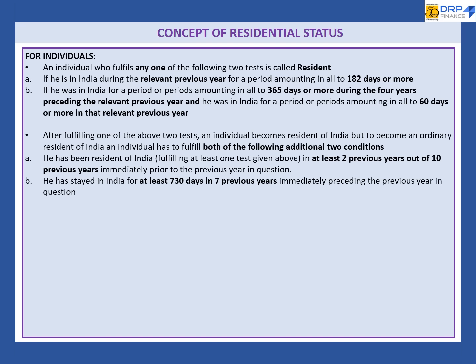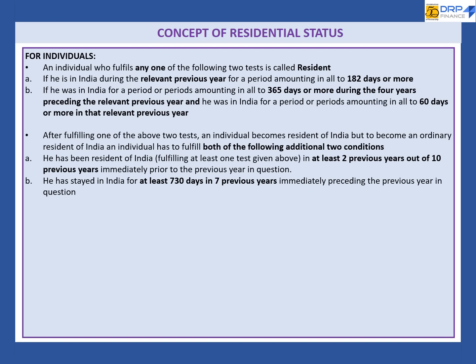If he is in India during the relevant previous year for a period amounting in all to 182 days or more, or if he was in India for a period or periods amounting in all to 365 days or more during 4 years preceding the relevant previous year, and he was in India for a period or periods amounting in all to 60 days or more in the relevant previous year. After fulfilling one of the above 2 tests, an individual becomes resident of India.